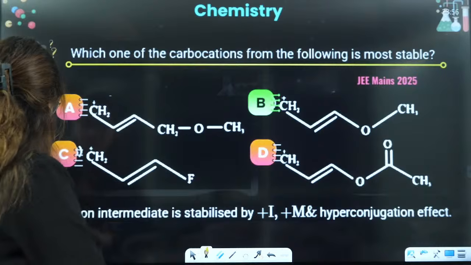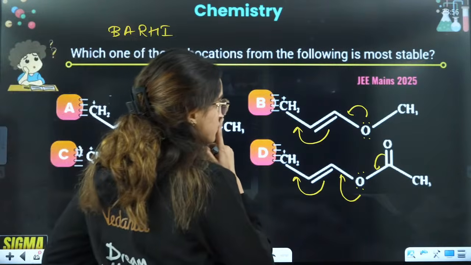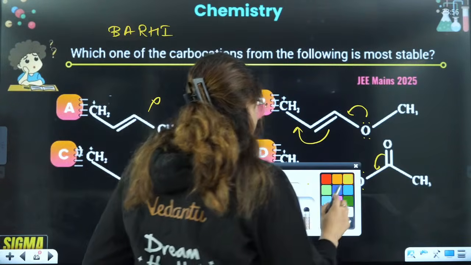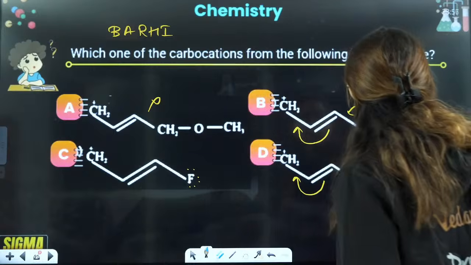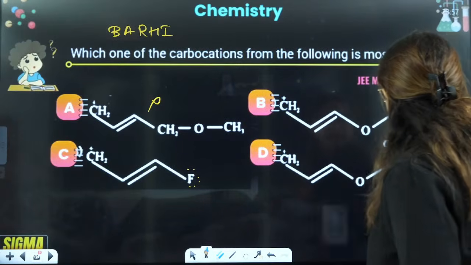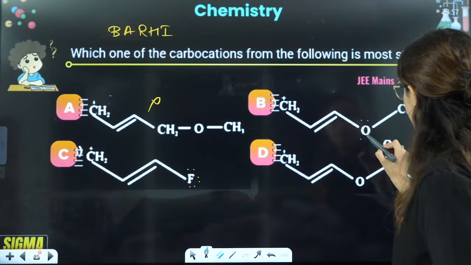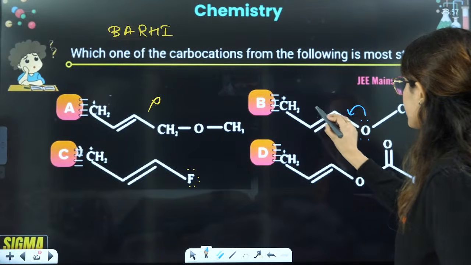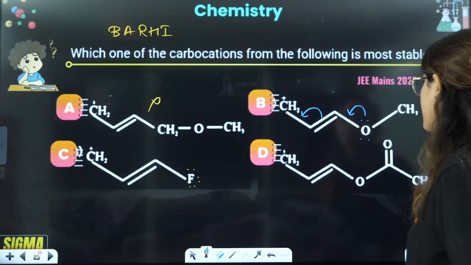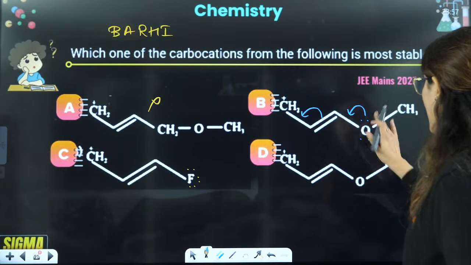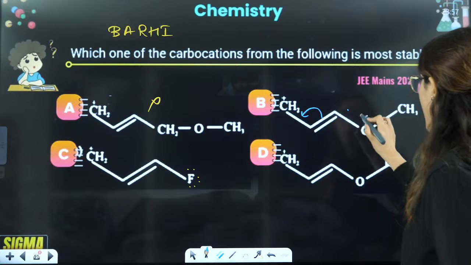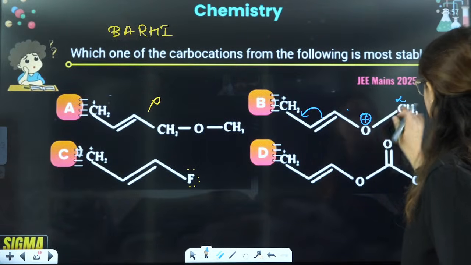Wait a minute. If I see this one, according to me, the answer should be D. Let me see the hyperconjugation here. If this is shifting here, this is shifting here, right? Then you have a positive. Once it shifts, you have a positive here, and this is alpha, okay?